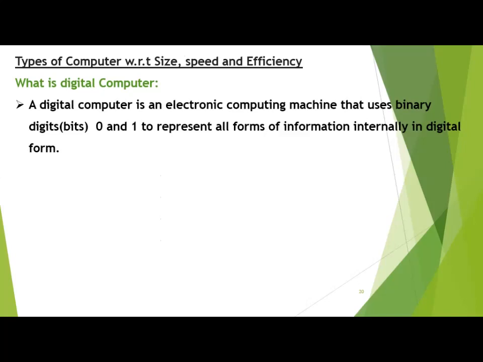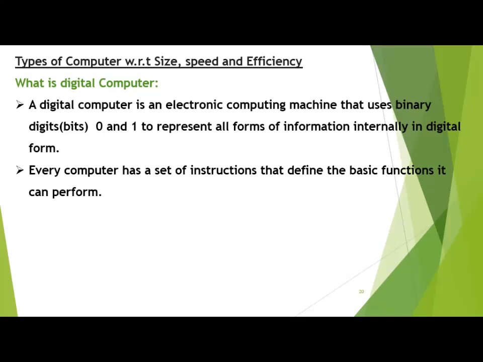Whatever data we give in any form, it is converted into digital form, meaning binary form, which is understood by the processor. The processor processes that data, which is already converted into binary form. Then it is sent to output devices, and the output devices reconvert it to a user-understandable form. So this is the process of how a digital computer works.